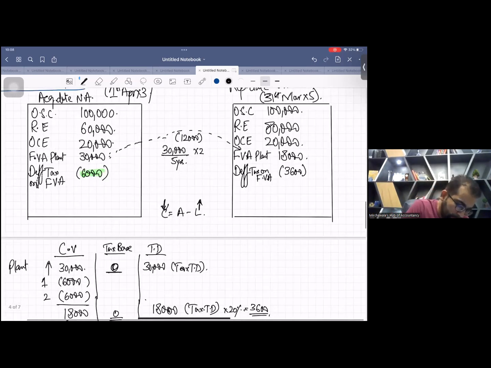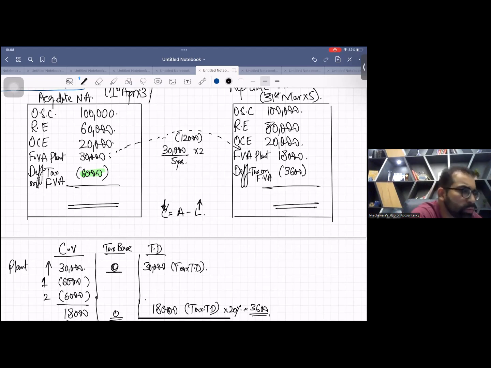Okay. So now let me calculate these two packets for you guys. This is 204,000 and this is 214,400.